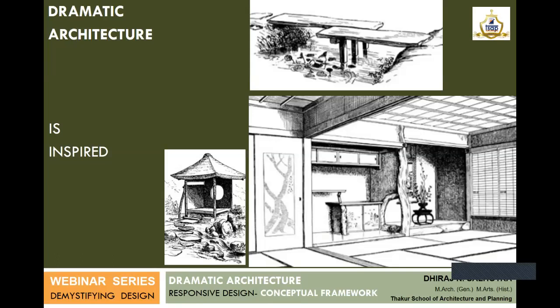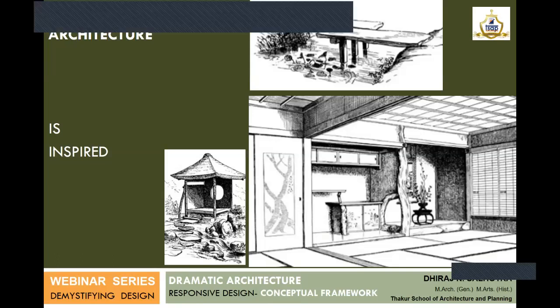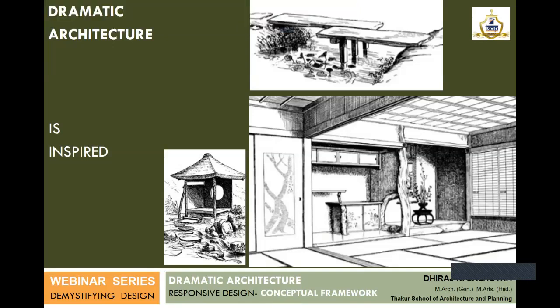So a lot of inspiration which F.L. Wright took came from Japanese architecture, which before building this project, F.L. Wright had spent quite some time in Japan and seeing the architecture around, sketching them and taking notes. So probably this was one of the inspiration which led to the design of Falling Waters.